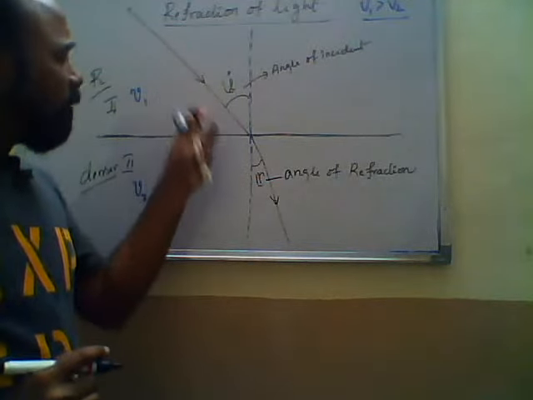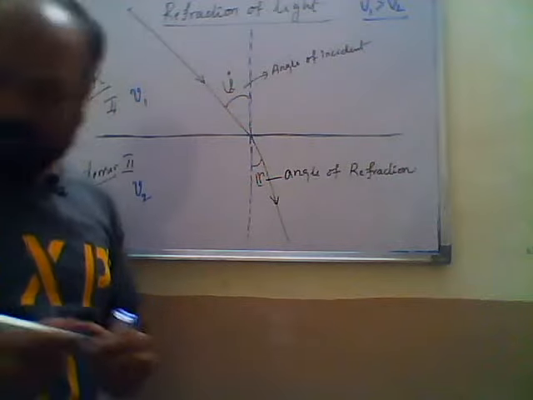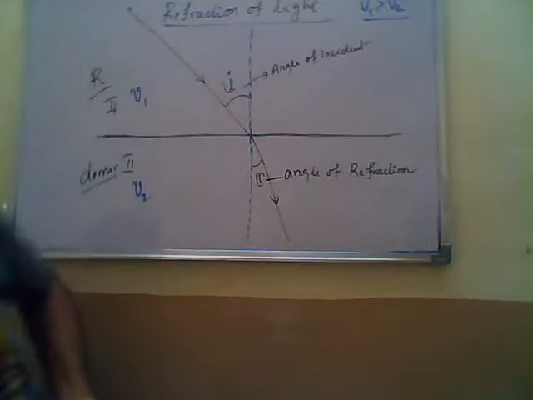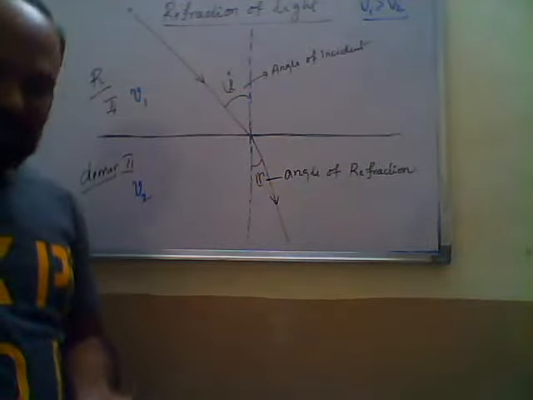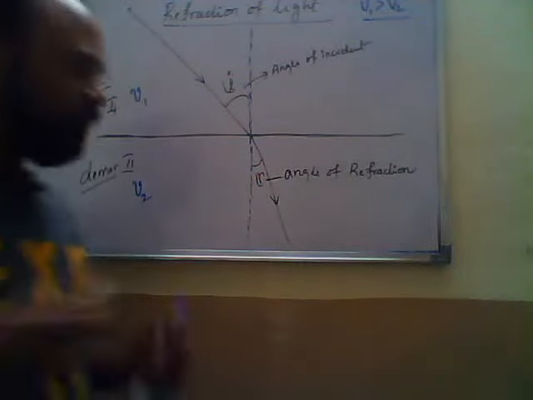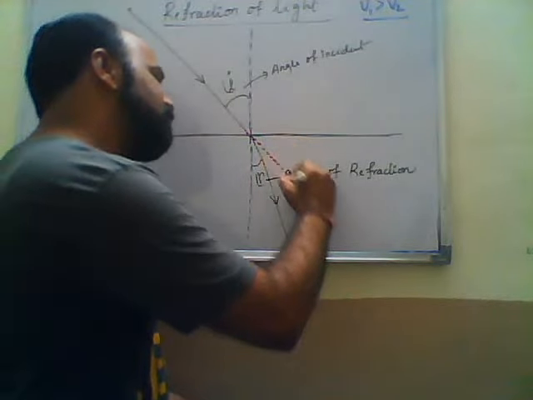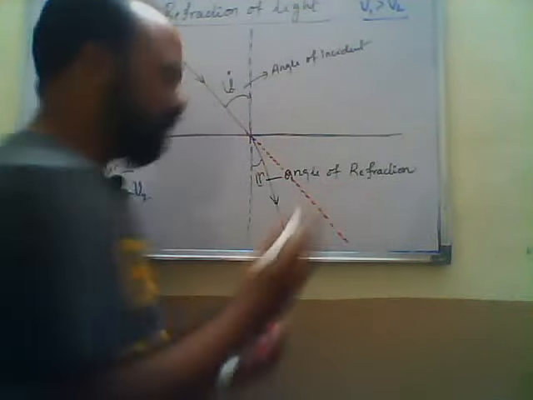Okay, now what happened? The light ray here is moving from the rarer medium to the denser medium. Suppose there is no boundary, meaning the medium is homogeneous, then this would be the original path of the light.